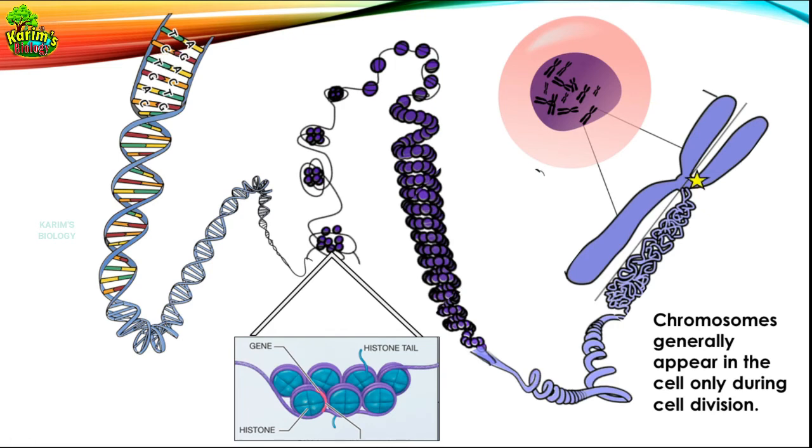Now come to the next session. Just follow this star, then I think that you can understand how this is formed. Follow that star, that is the long DNA fiber. The DNA fiber is winding up around the histone proteins. Histone proteins are again further supercoiled to form a long chromatin material. Chromatin material is again condensing to form a rod-like structure called chromosome. Understood, my dear students? So this is how chromosomes are formed.